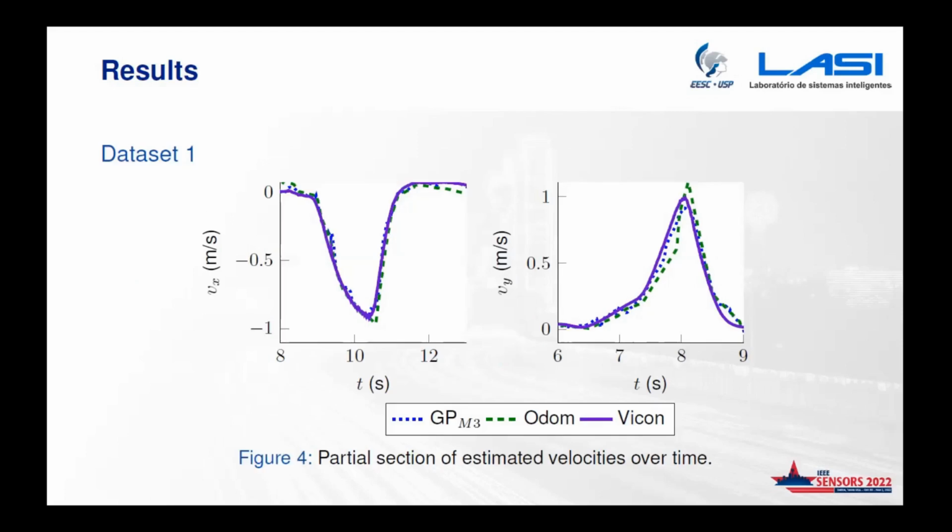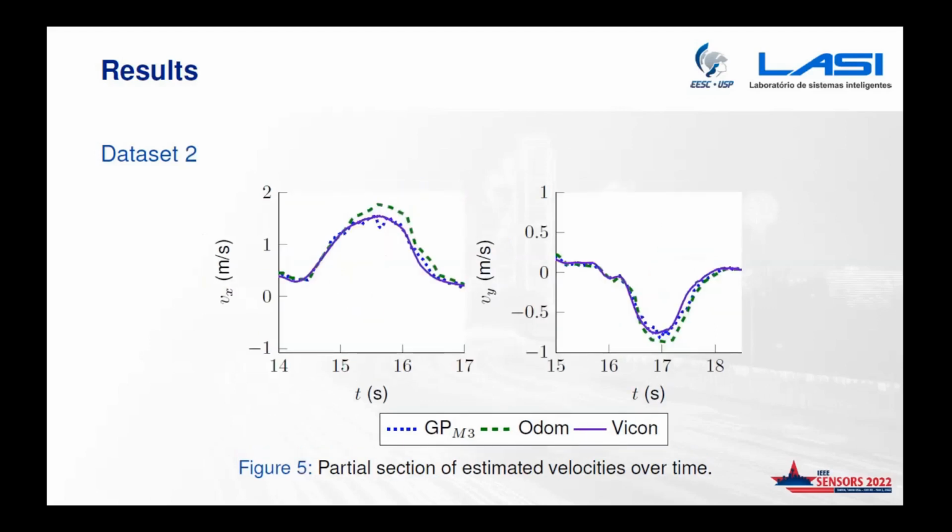And here you can see the results for the velocity estimation. When we are reaching 1 meter per second in the two axes, Vx and Vy, the solid line is the ground truth and the green line is the odometry system. We can see that the odometry degrades when reaching higher velocity, but the GPR model is able to stay within an acceptable bound. For the second data set the same thing happens, but you can see a greater error because the velocity is a little bit higher than in the previous one.